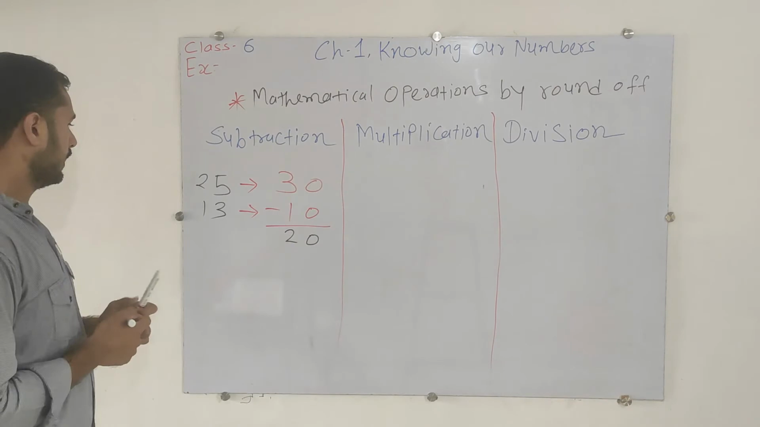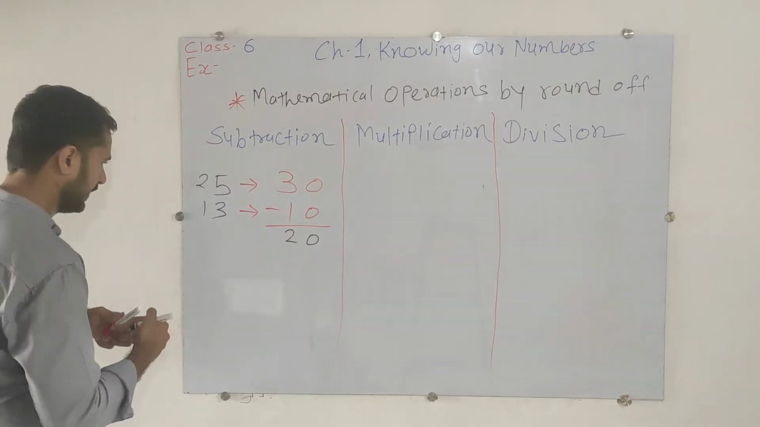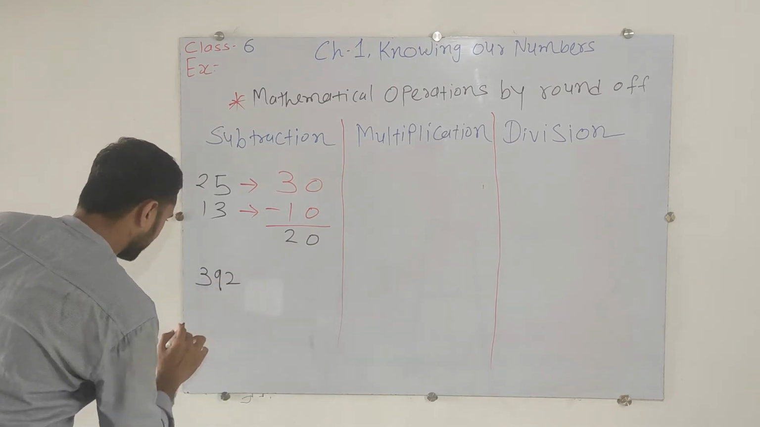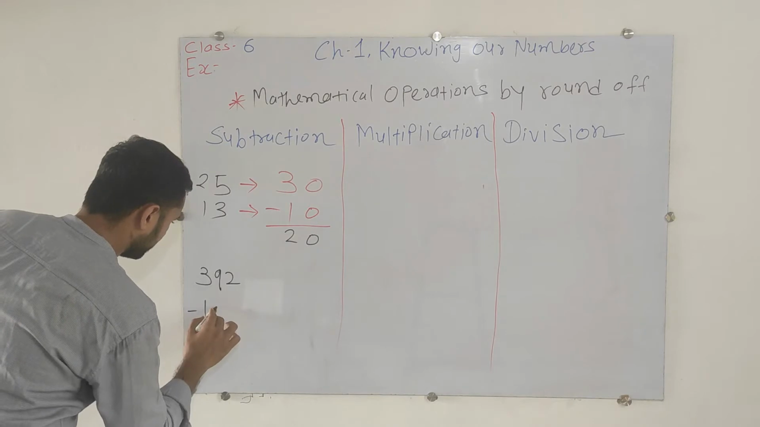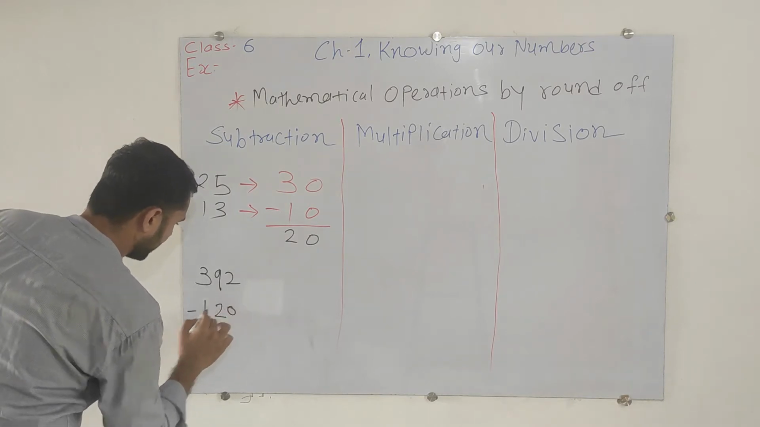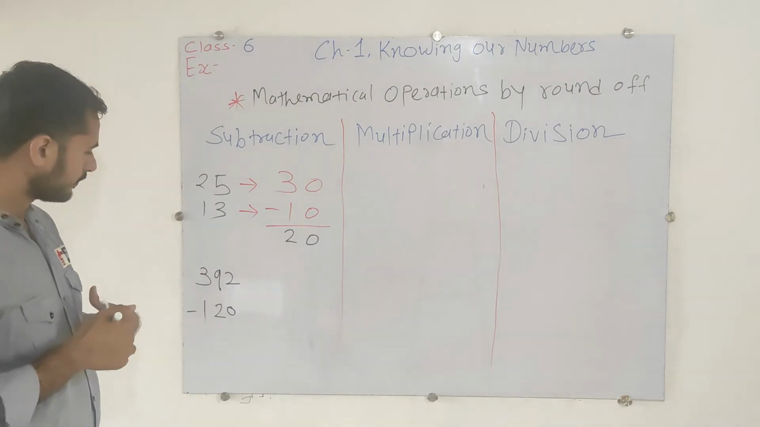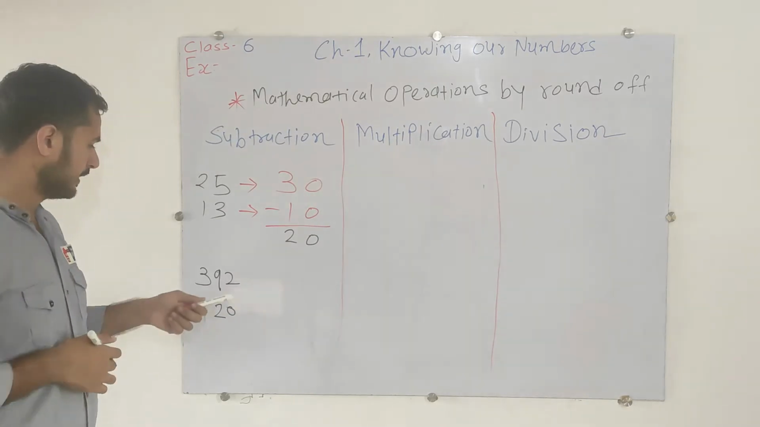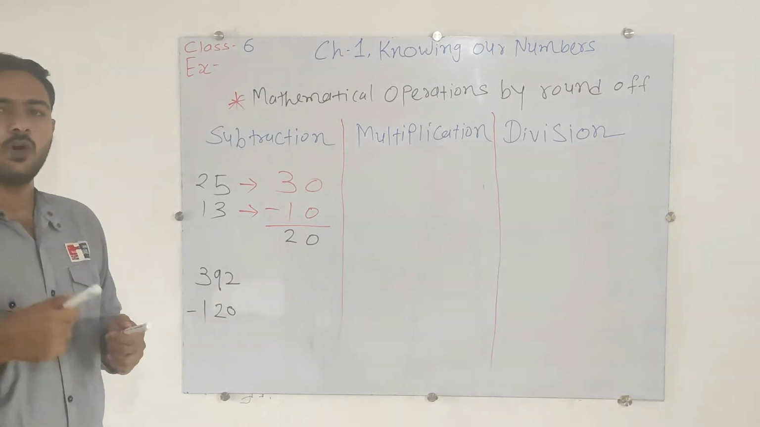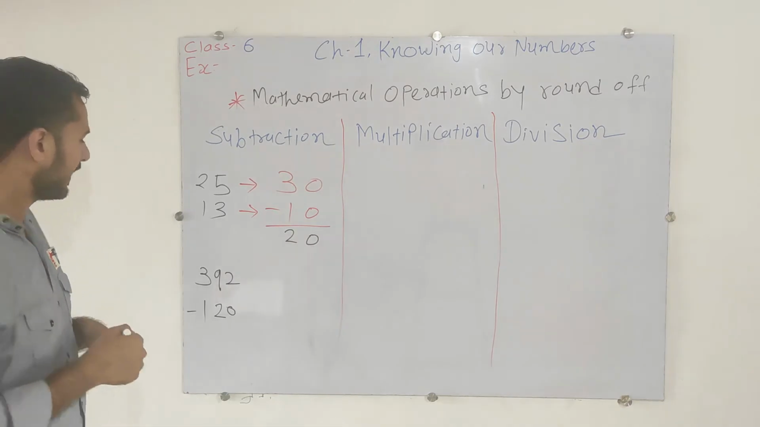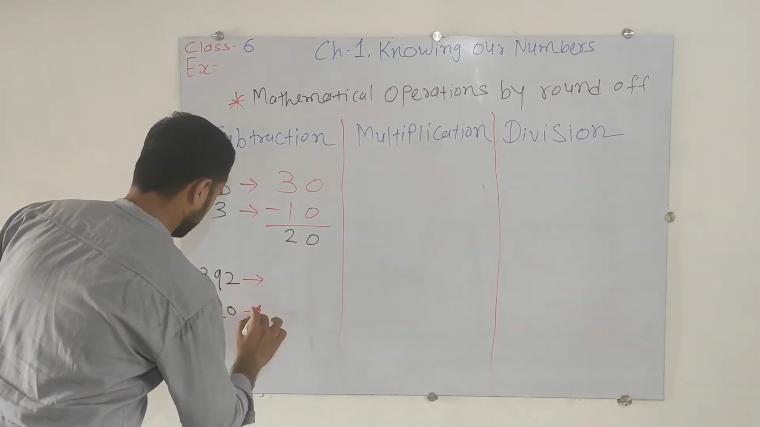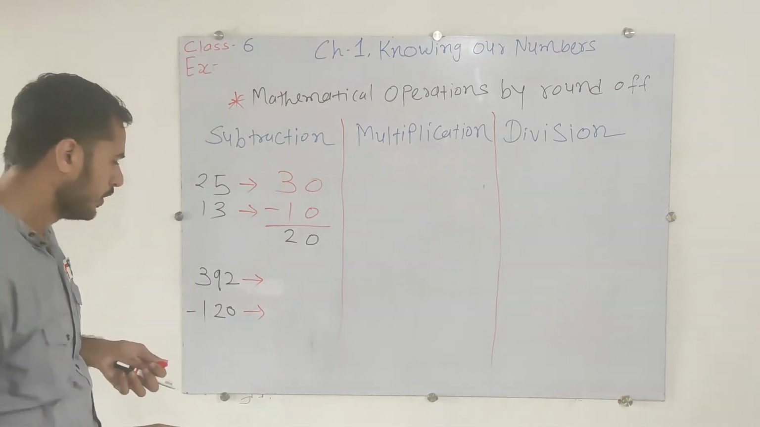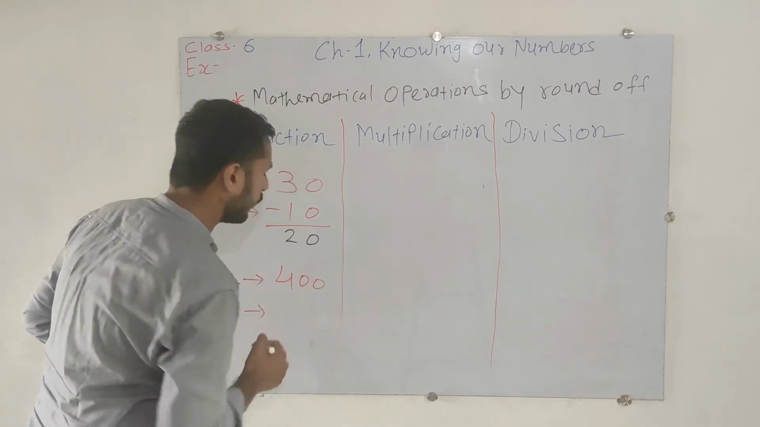Okay, so let's select one more number. Suppose I have 392 minus 120. First of all, just find out how many places are there. 3 places: ones, tens and 100. So we will do the rounding off till the 100 place. How will we do? 392, that is nearby to 300 or 400? Of course, that is nearby to 400. So we will write 400 over there.